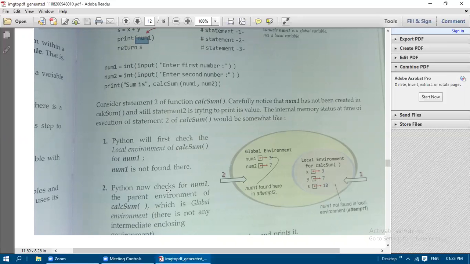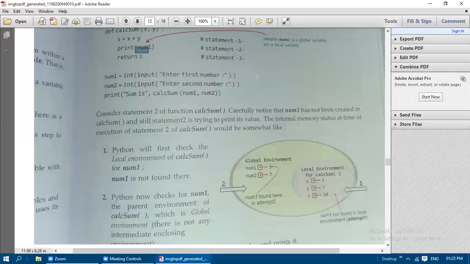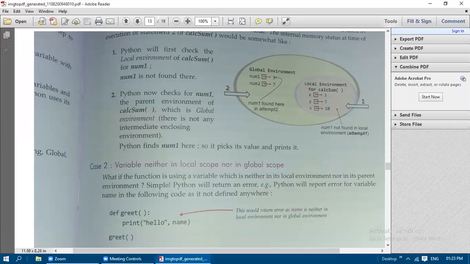Python now checks for num1 in the parent environment of calc sum, which is the global environment. Which is the parent environment for this local environment calc sum? This global part only. There is no intermediate enclosing environment for this local environment, so it immediately goes to the third step, checking the global environment. Now Python finds num1 here, so it picks the value of num1 and prints it. If the variable is not available even in the global environment and built-in environment, you will get an error.